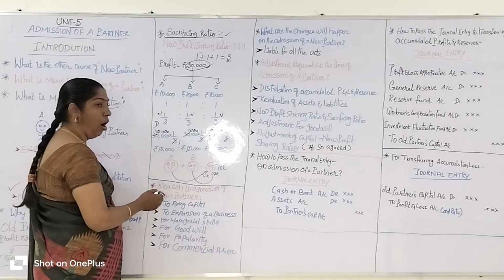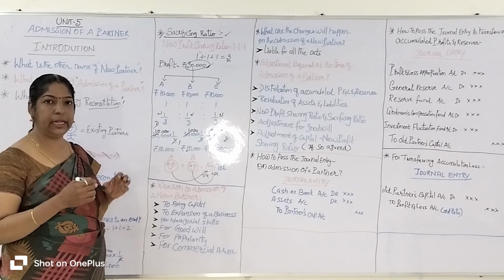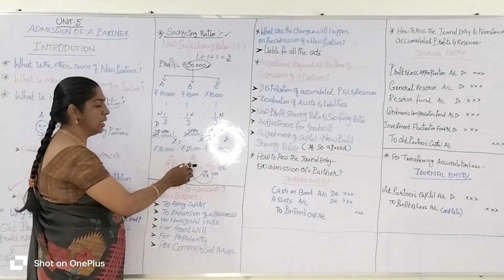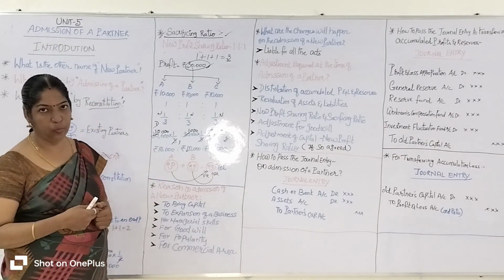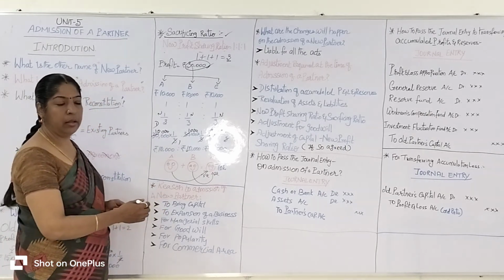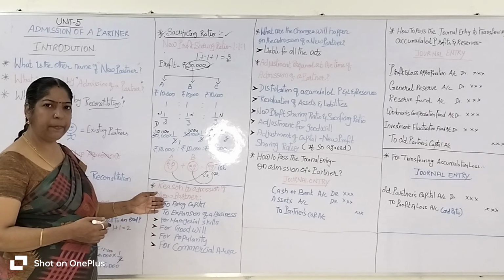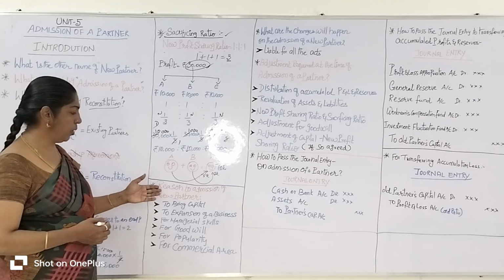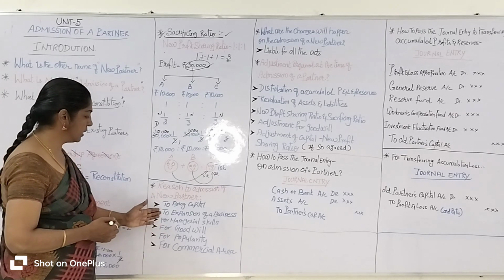So in the 10th month of the previous year, A and B, both the existing partners, decided to admit a new partner. So what is the reason? There are many reasons, many purposes why they may admit a new partner. I will give you some examples.